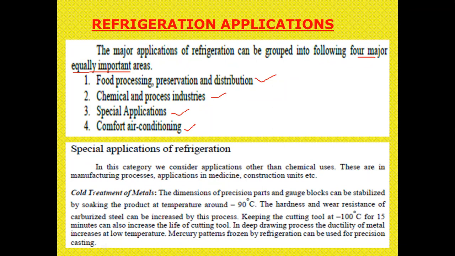Right? What is the first one? Food processing, preservation and distribution, chemical and process industries, special applications and comfort air conditioning. So the first 2 were already discussed. Now I will discuss the third one, special applications of refrigeration.